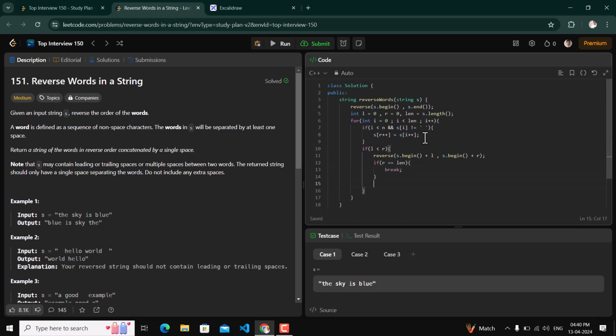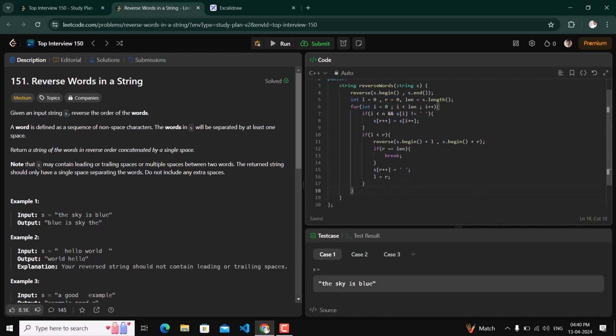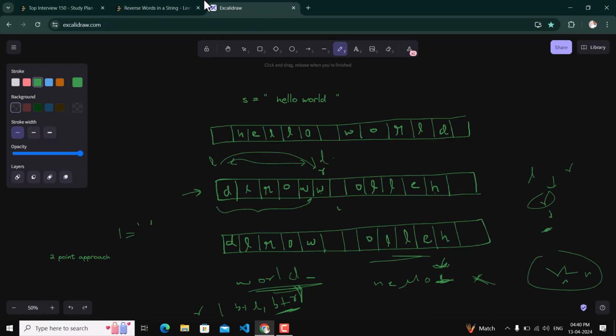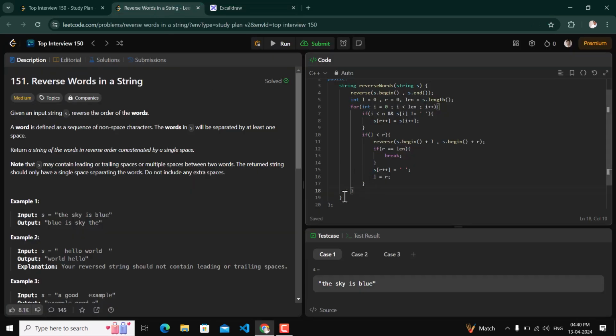Otherwise, at our position we will put our space, and then we have to increment the value, so we will again use a post increment operator. Then l is equal to r. So now again we will start from here. In this way we have done this. Now these words will be reversed and the string will be formed.